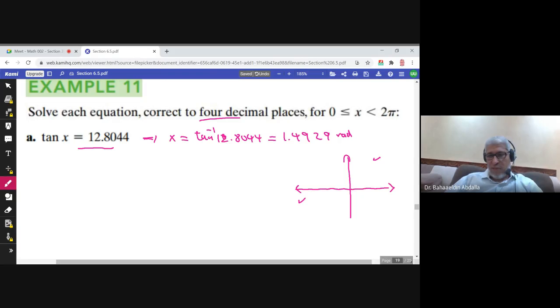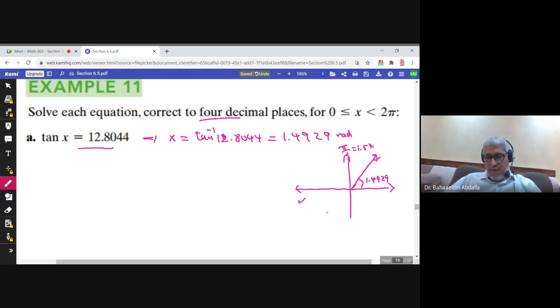Remember pi over 2, where pi is 3.14. If you divide pi over 2, you get 1.57. So this number is 1.57, and 1.49 would be somewhere here. This angle is 1.4929 radian. So this is a solution.